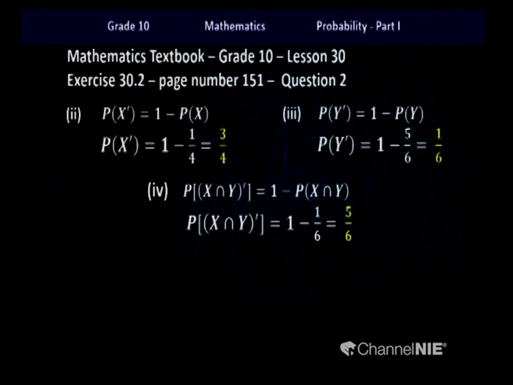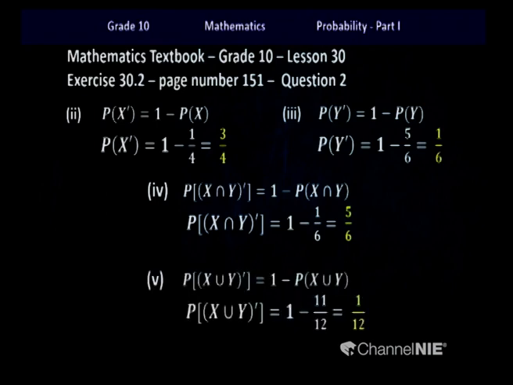So it can be written as the probability of the complement of the event x intersection y equals 1 minus the probability of the event x intersection y. So children, 1 minus 1 over 6 equals 5 over 6.